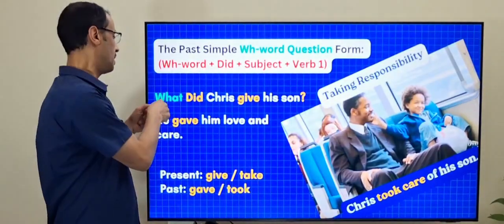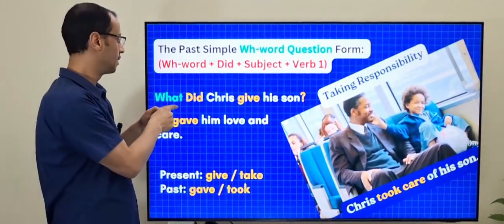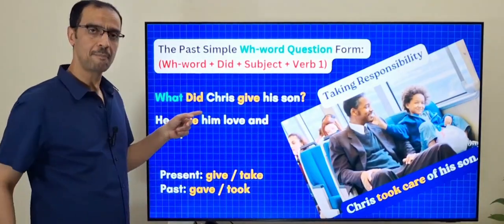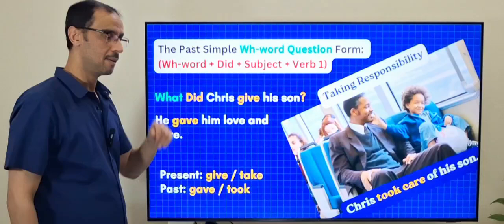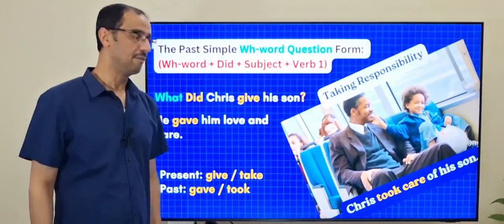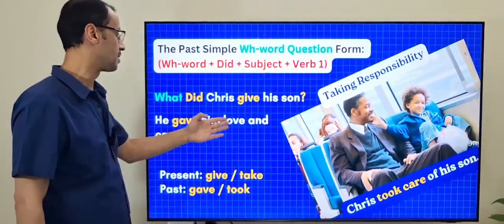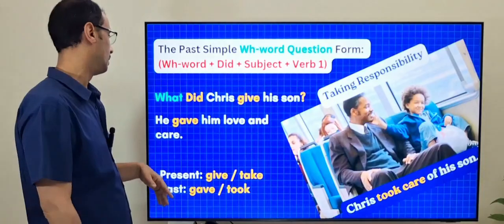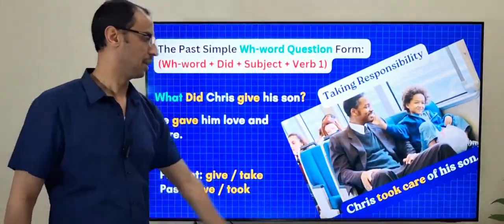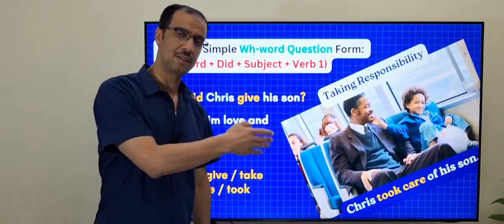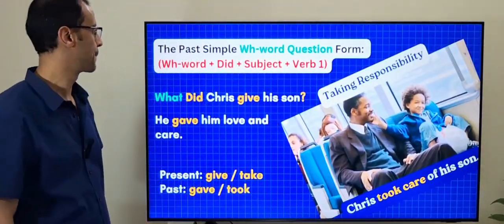So in the question we have did at the beginning. That should be a small letter here actually, not a capital letter, but it's okay. So what did Chris give his son? He gave his son love and care. Chris took care of his son. That's again verb 2 because it is in the affirmative form.